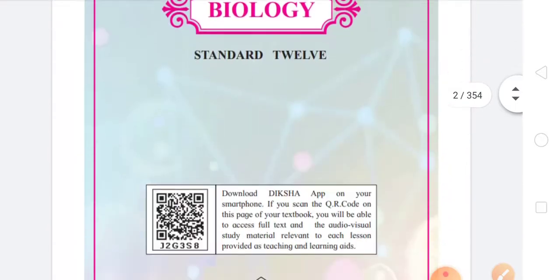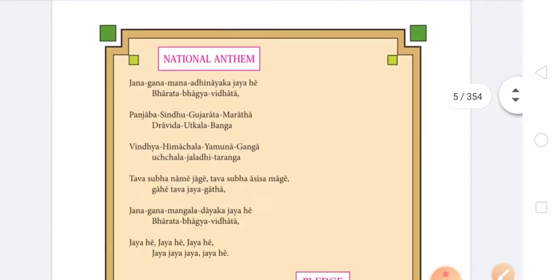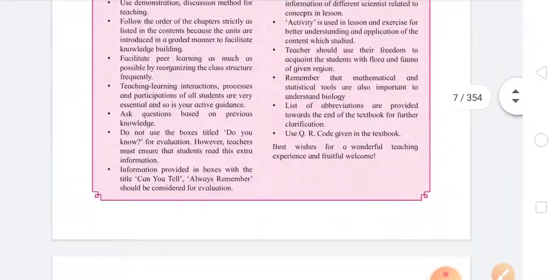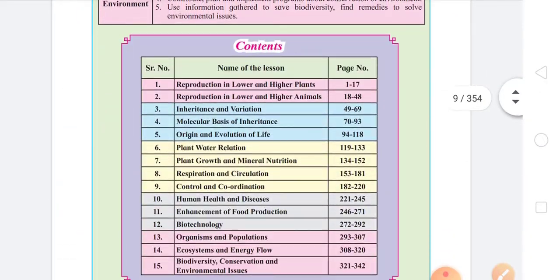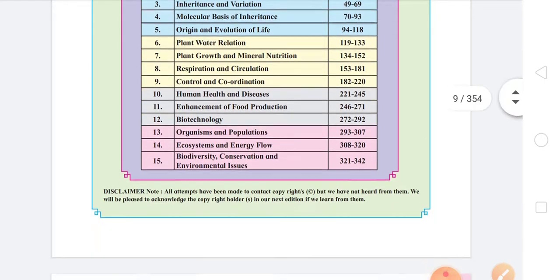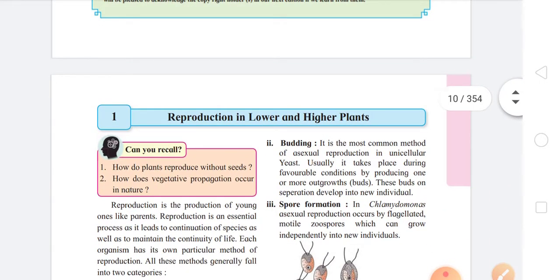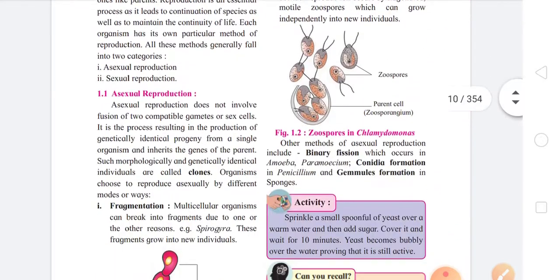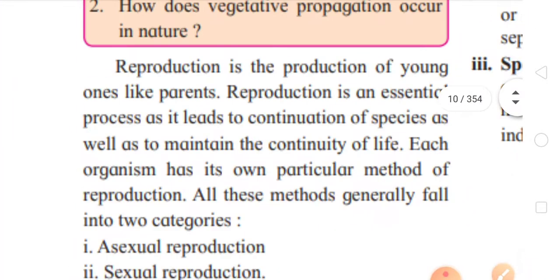So in total you all have 15 chapters in your biology syllabus. So these are the chapters. This is the index. So these are the 15 chapters for your biology syllabus, and out of all these chapters, 30 to 40% of the portion has been reduced. So starting with the first chapter, let us come to page number 1, chapter number 1.